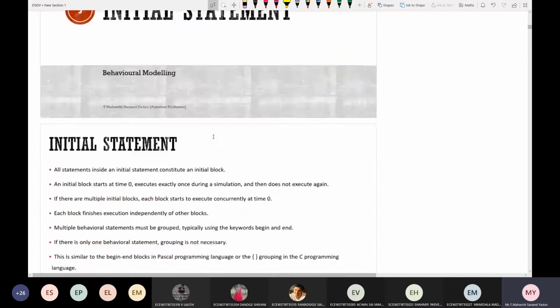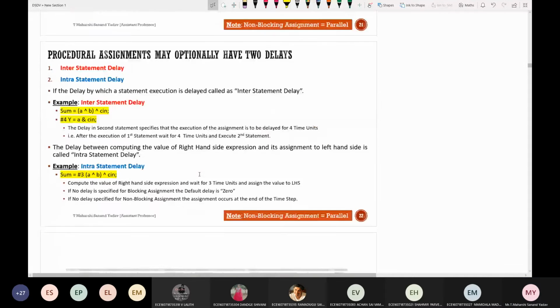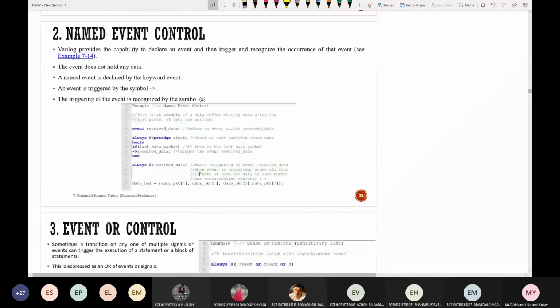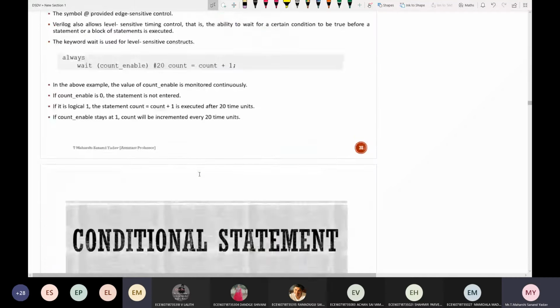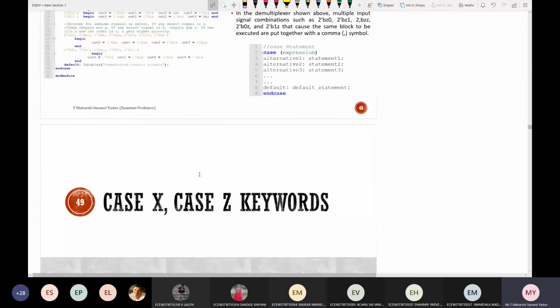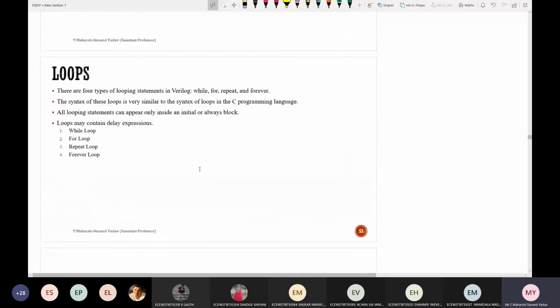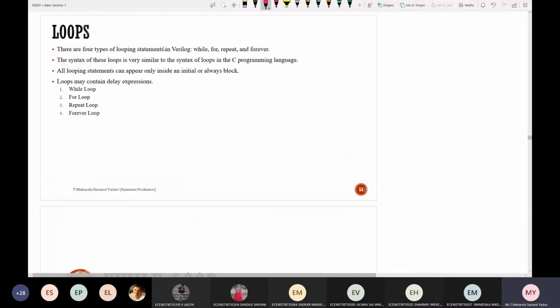I think you already know about loops. What are the looping statements in C language? For, while, do while. Correct. So let us see that in Verilog also there are looping statements. There are four types of looping statements in Verilog: while, for, repeat, and forever. The syntax is almost equivalent to C language, but a few differences will be there.